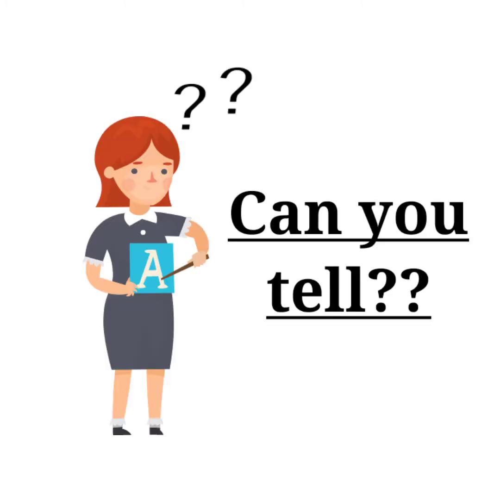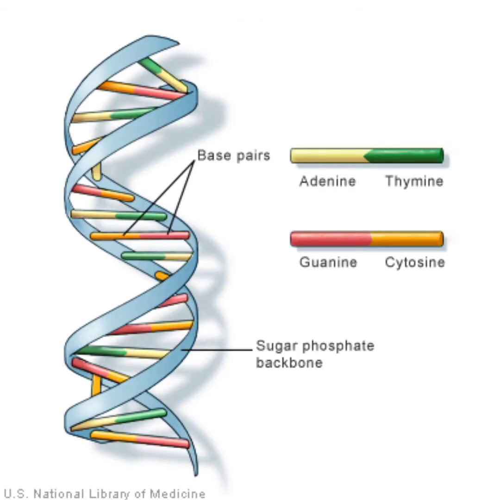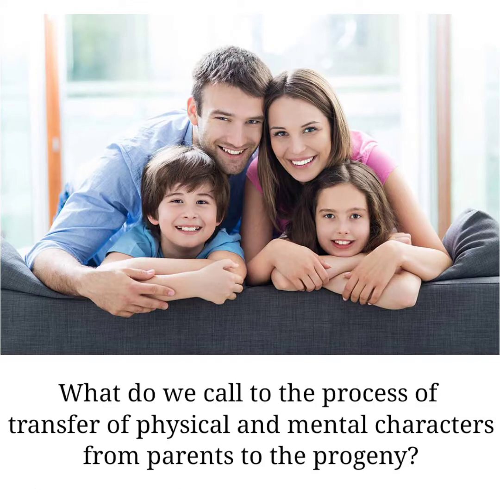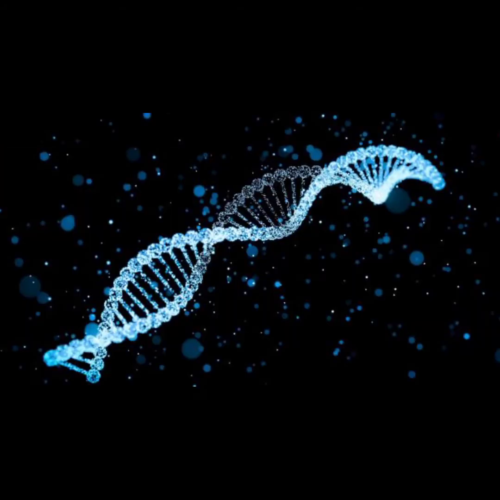Students, can you tell which component of the cellular nucleus of living organisms carries hereditary characters? The answer is DNA. What do we call the process of transfer of physical and mental characters from parents to the progeny? The process is inheritance or heredity.